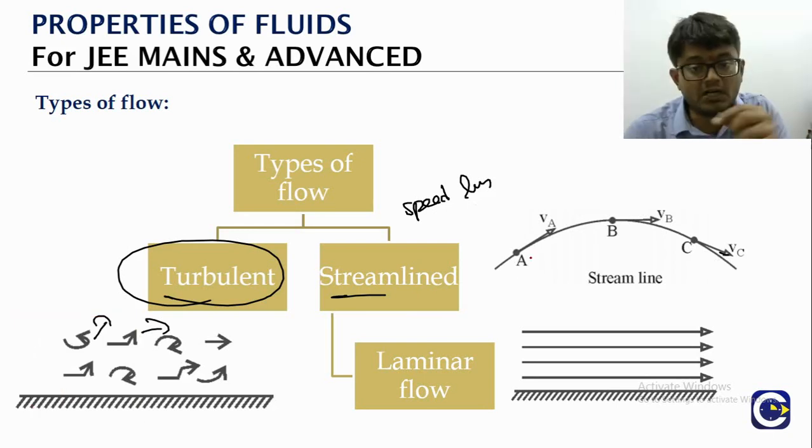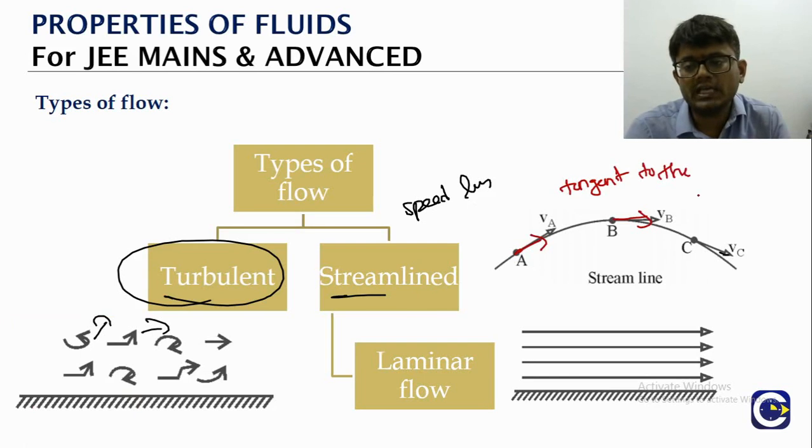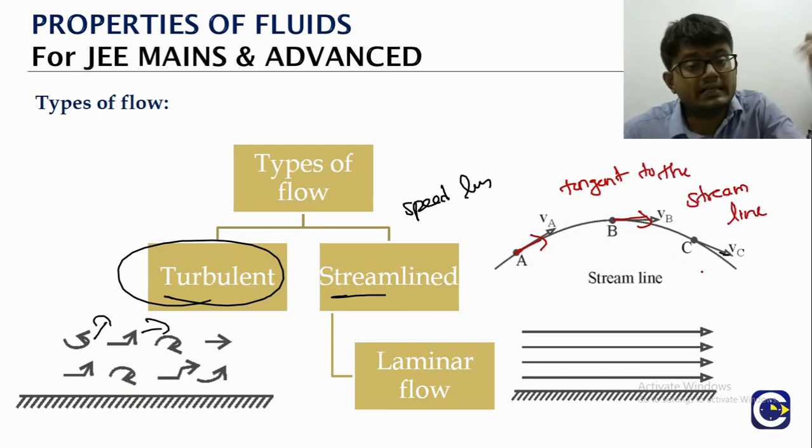At any point on the streamline, if you draw a tangent to the streamline,